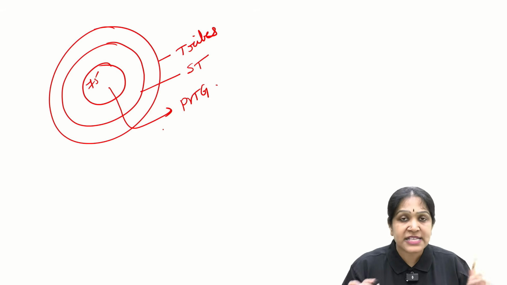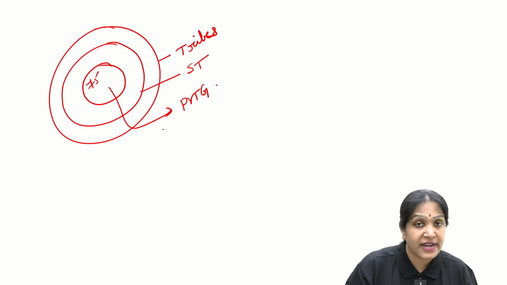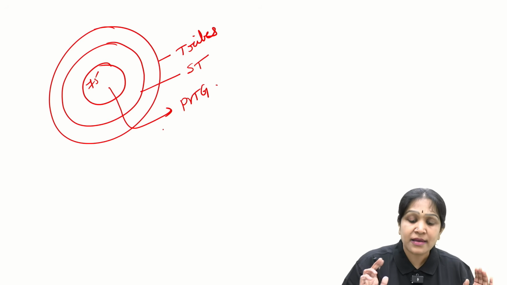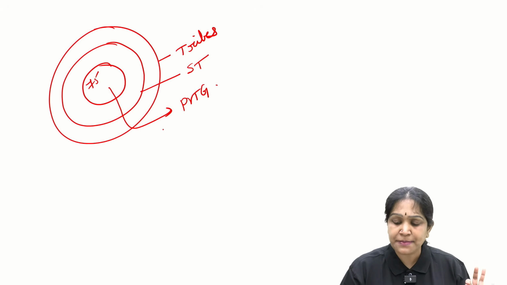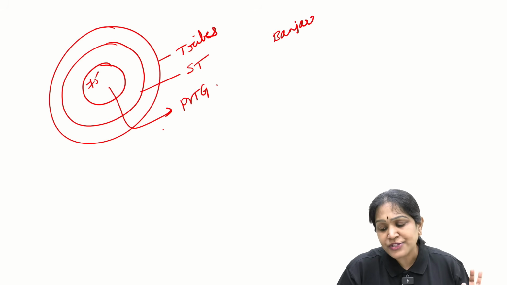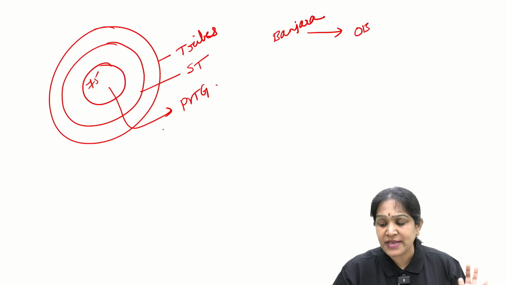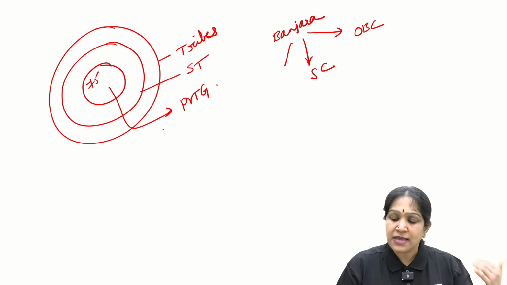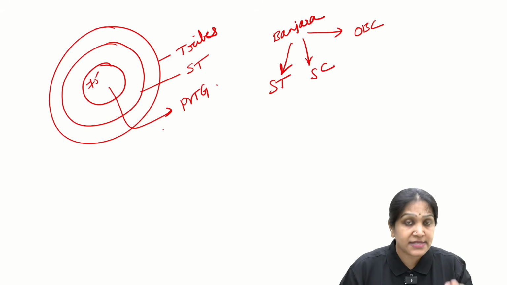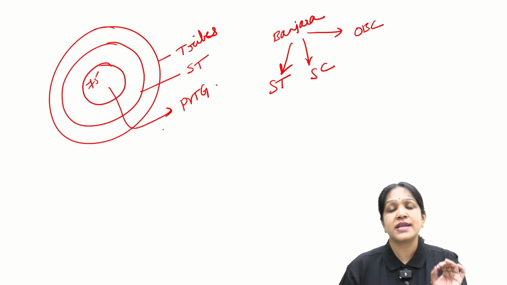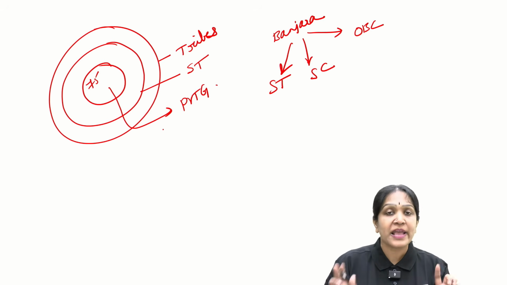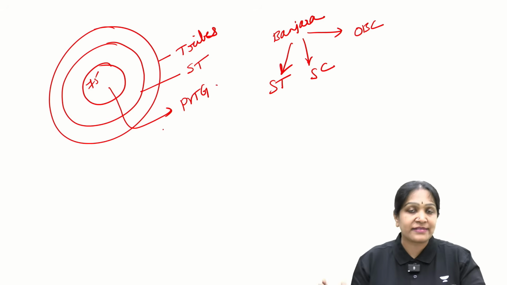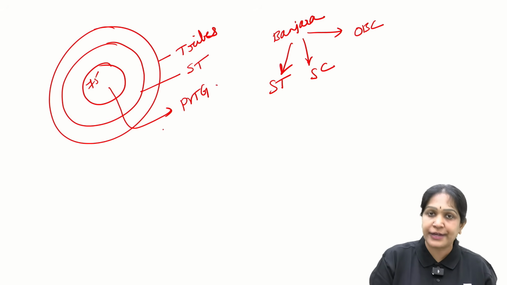Are all the STs PVTGs? No. But are all the PVTGs STs? Yes. Are all the tribals STs? No. For example, you have a tribe called the Banjara tribe. In some states it is OBC, in some states it is SC, in some states it is ST. ST list is a state list. In certain states Banjaras are STs, but in many other states they are OBCs. So not all tribes are STs, but all STs are tribes. Is it clear?